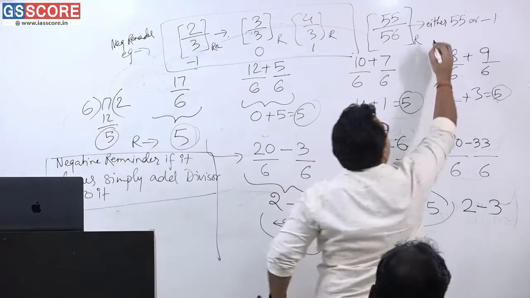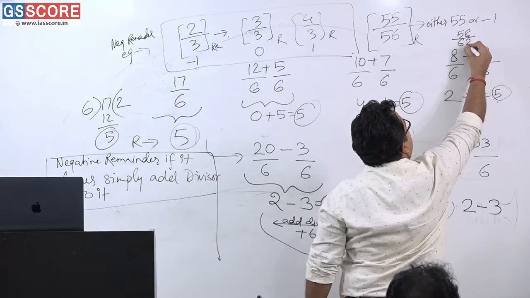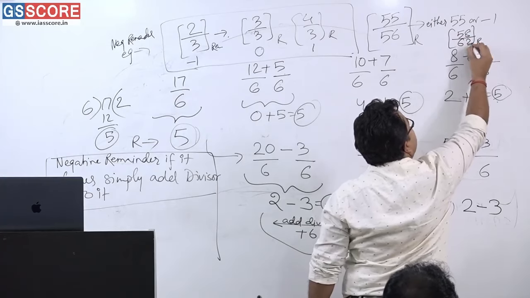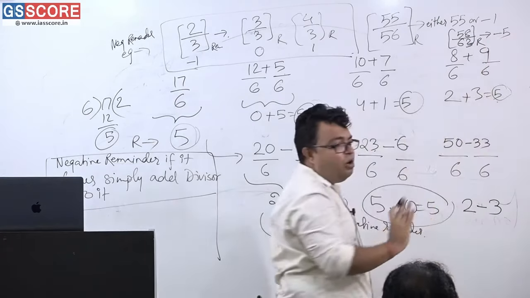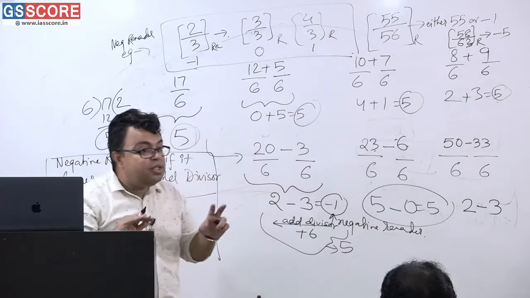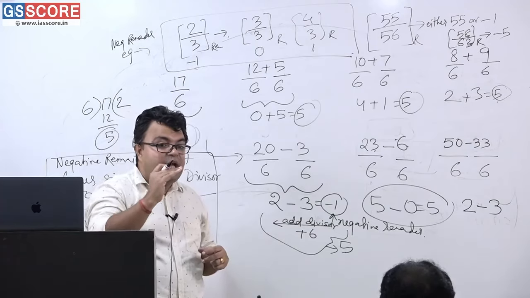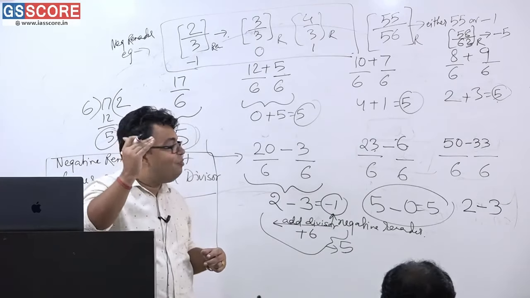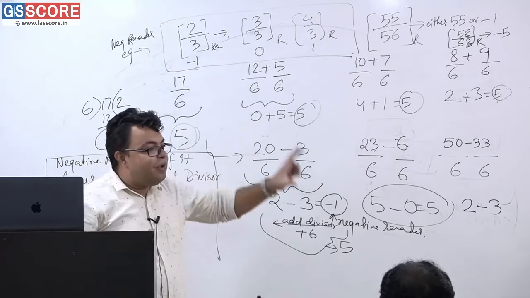Suppose I say that 58 is divided by 63, what is the remainder? The remainder will be -5. Am I correct or not? Please see, at what distance from 63 is 58? 58 plus 1 is 59, plus 1 is 60, plus 1 is 61, plus 1 is 62, plus 1 is 63. 58 plus 5 is equal to 63.